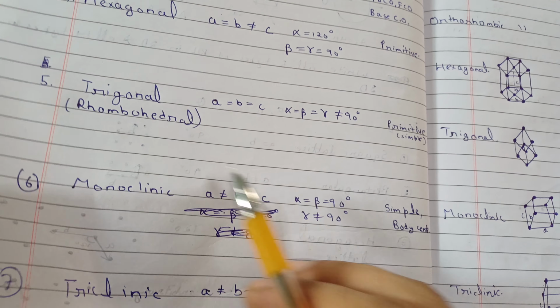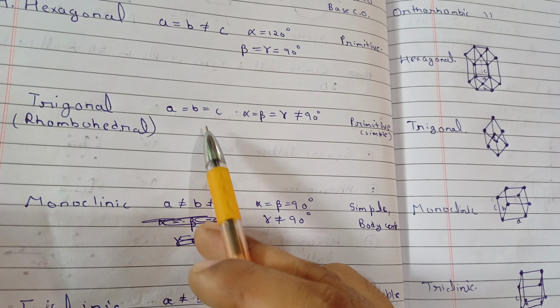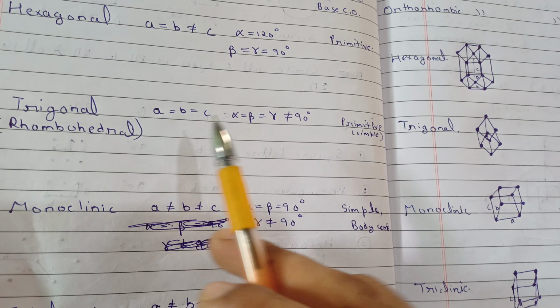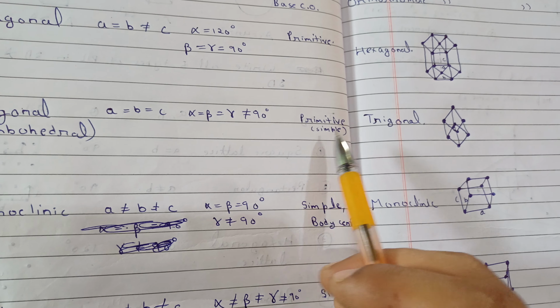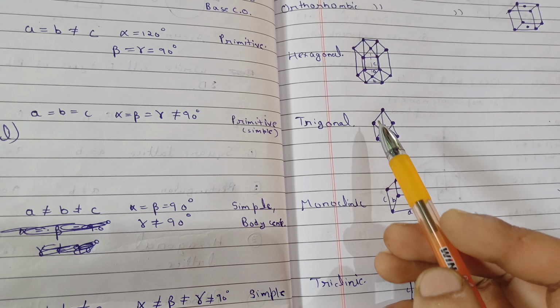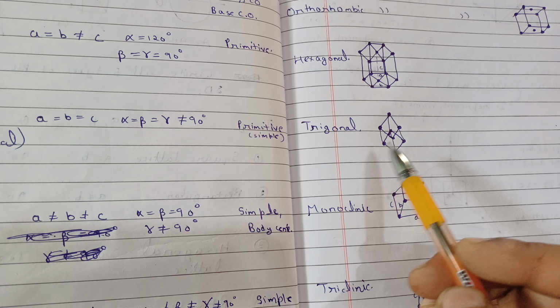In the trigonal, we also call it rhombohedral. So all sides will be equal, and all angles will be equal, but the angle won't be 90 degrees. Only the primitive simple structure is possible for trigonal. This will look like this, so it will be kind of a rhombus. Okay.